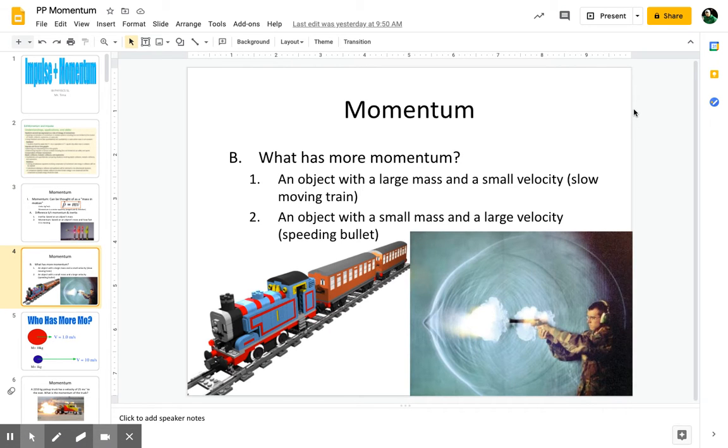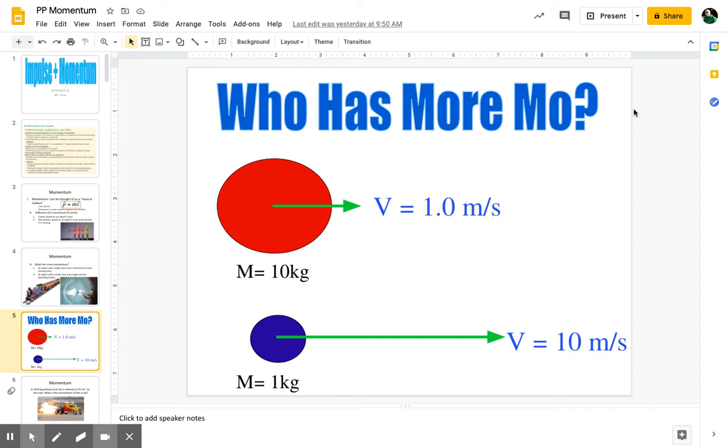Okay? So what has more momentum? An object with a large mass and a small velocity, a slow moving train, or an object with a small mass and a large velocity, a speeding bullet? Well, it depends, right? It really depends. They actually could have the same. So, for example, if we look at it mathematically, the 10 kilogram object moving at 1 meter per second and the 1 kilogram object moving at 10 meters per second would both have a momentum of 10 kilogram meters per second. Okay, so it's the same thing.